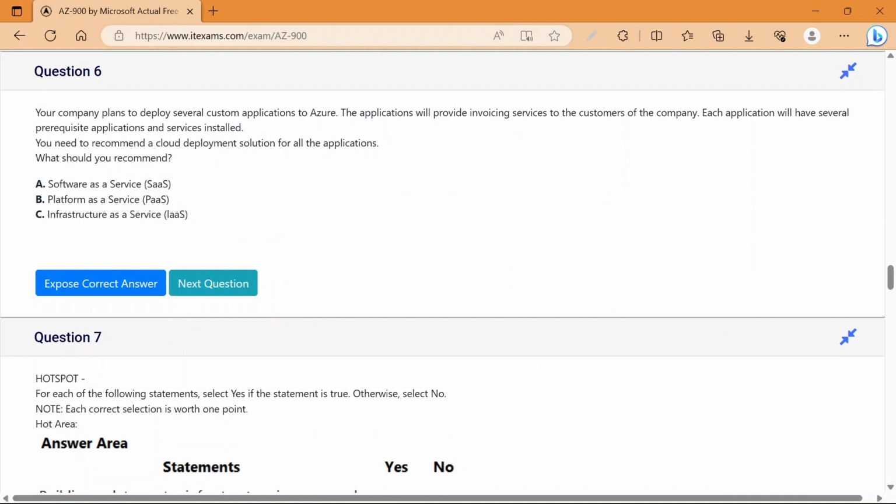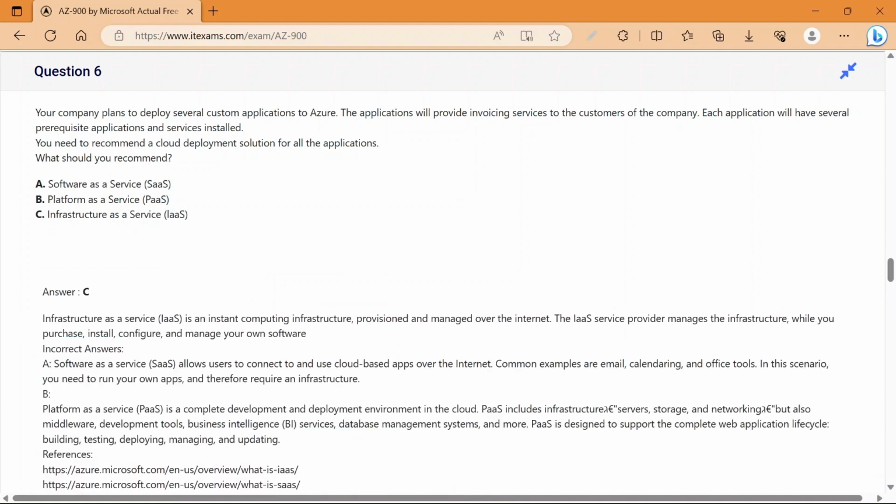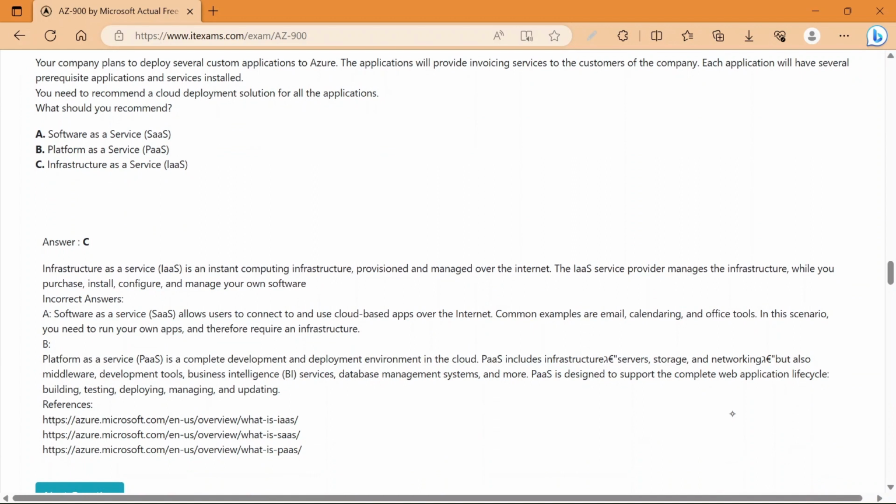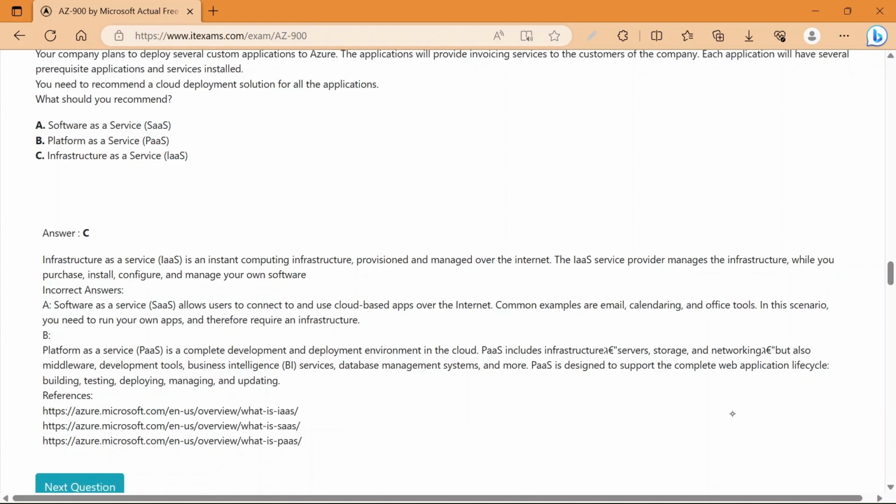Your company plans to deploy several custom applications to Azure. The applications will provide invoicing services to the customers of the company. Each application will have several prerequisite applications and services installed. So you need to recommend a cloud deployment solution for all the applications. What should you recommend? So you should recommend infrastructure as a service.